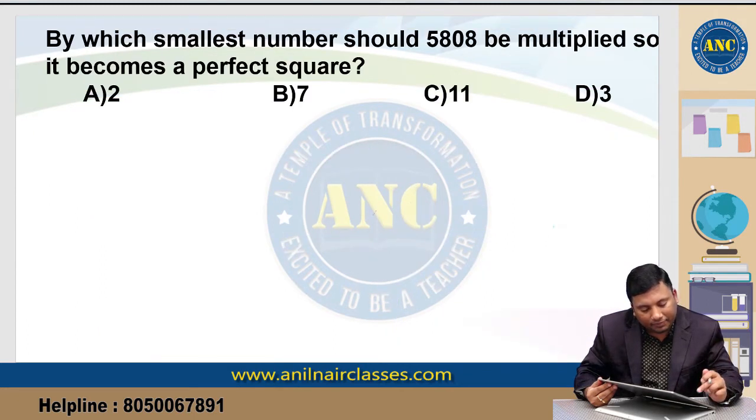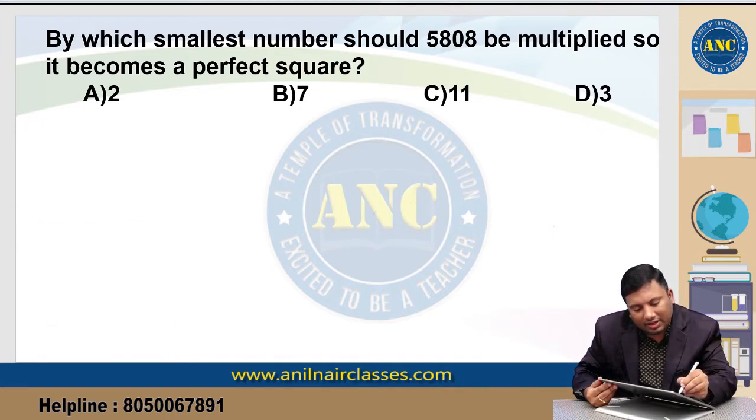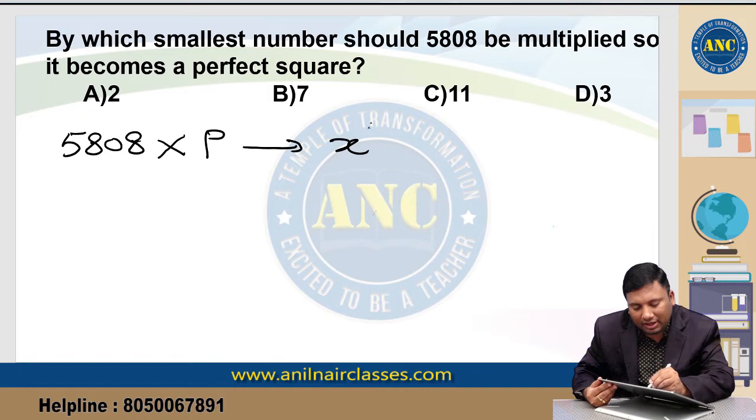Method 3. By which smallest number should 5808 be multiplied so that it becomes a perfect square? Let us check with this logic.